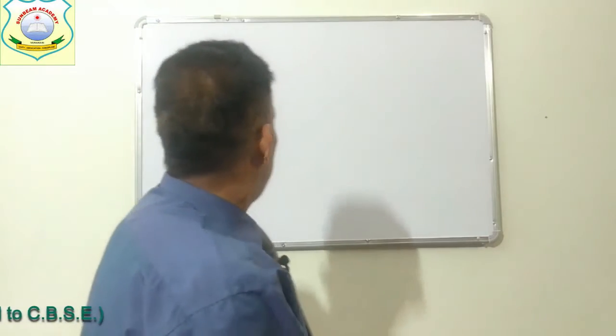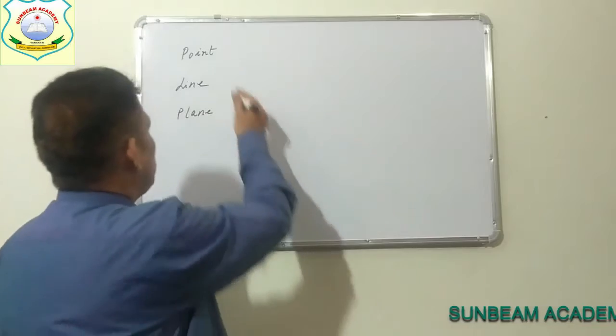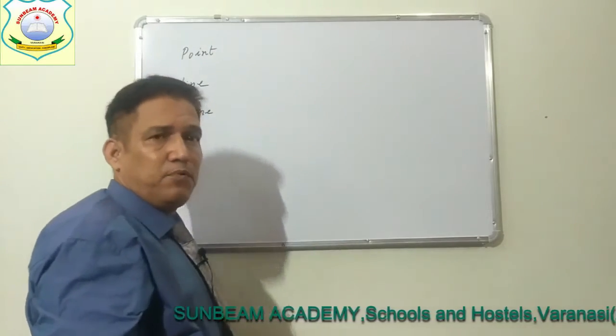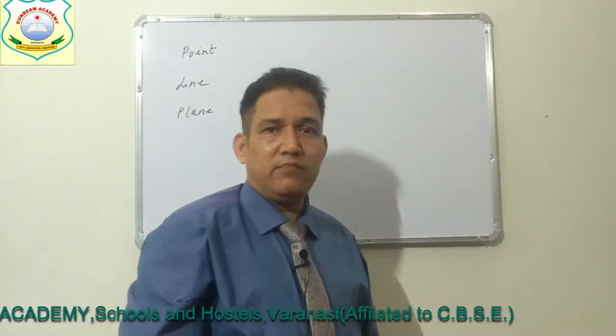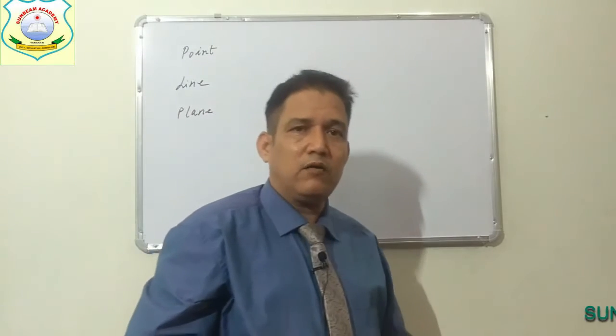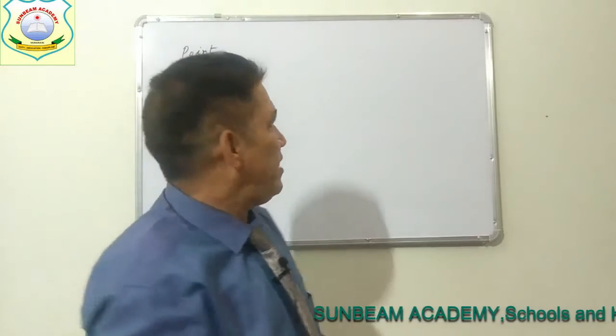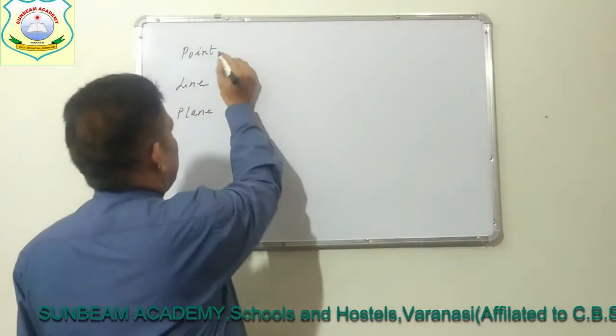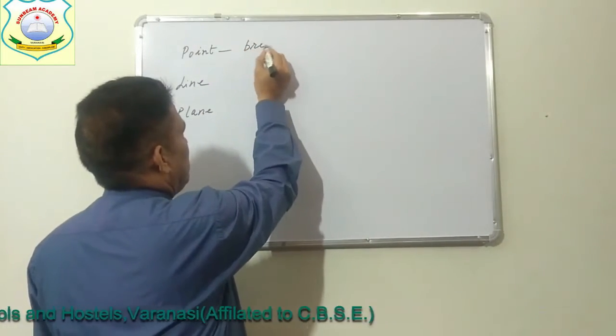Why they are called undefined terms? Because we do not have any perfect example of point. We can only give similar examples, but that will not be an exact example. Point is a breadthless length.